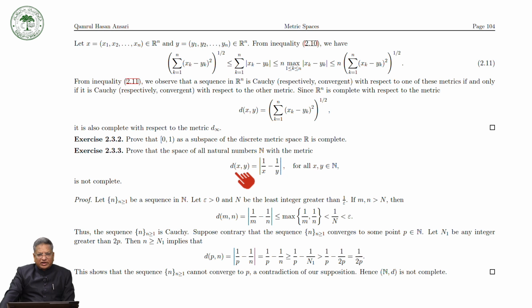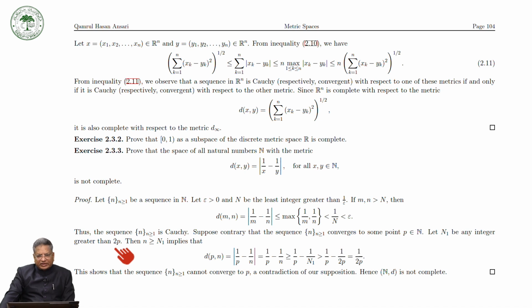So suppose, to the contrary, that the sequence (n) converges to some point p in the set of natural numbers. Let n1 be any integer greater than 2p.